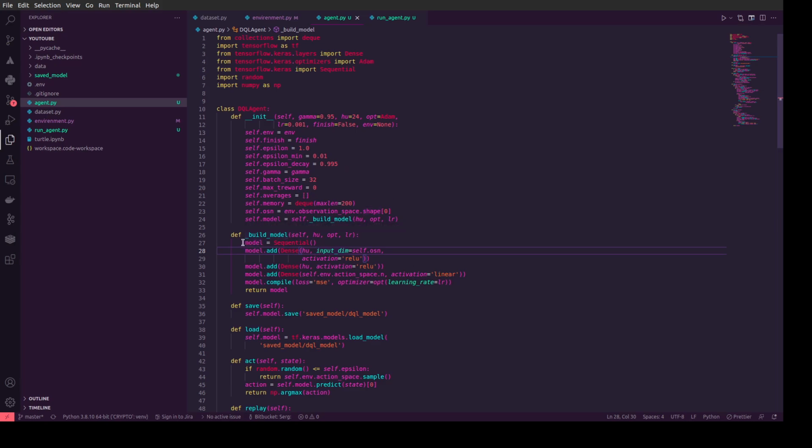By default we use a learning rate of 0.001. Okay, we start building the neural network. It's a simple neural network for reinforced learning, but we also could change this neural network and make it smarter. But let's start from easy to hard. Okay, we define our neural network. It's the input layer, and we input our 24 neurons and input dim. It means the number of features that we analyze.